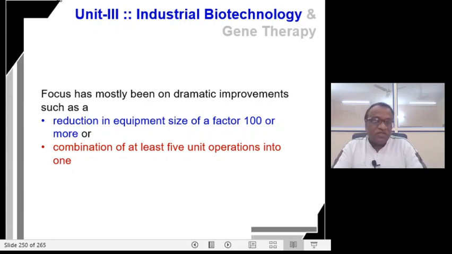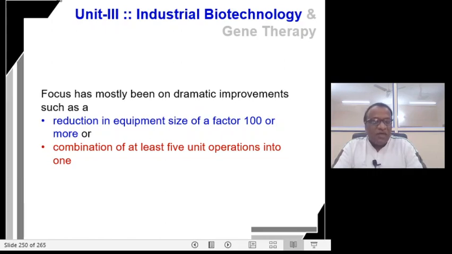That means the reduction is by 100 folds or even more. And at least 4 or 5 unit operations are combined into one single operation. That is integration of the technology.